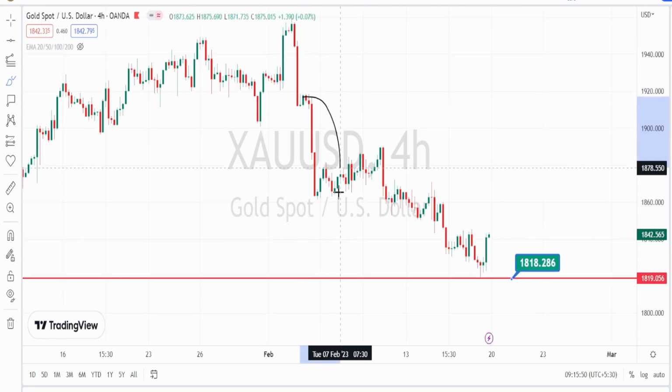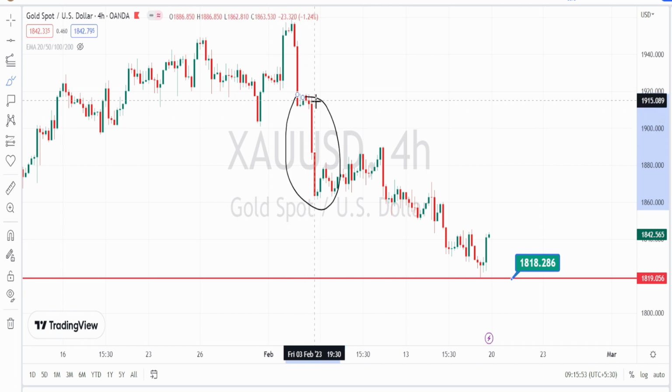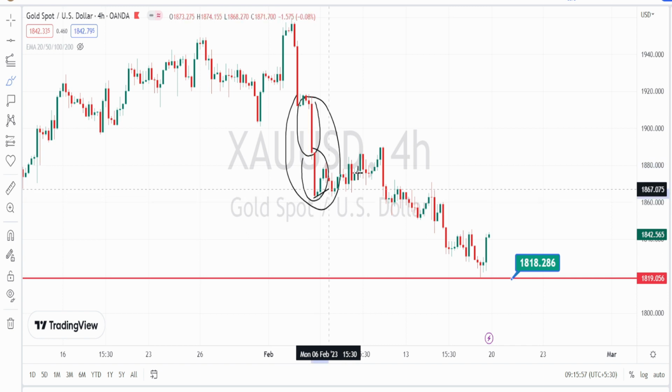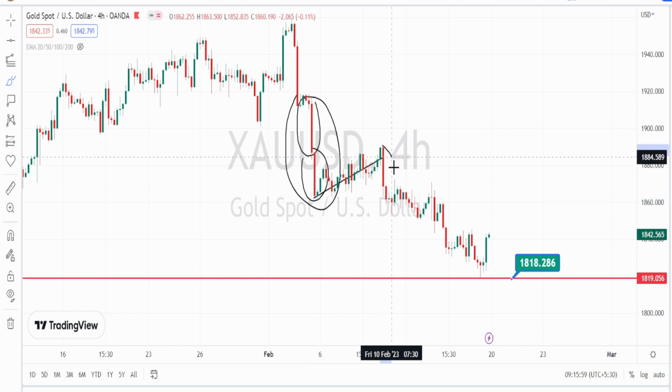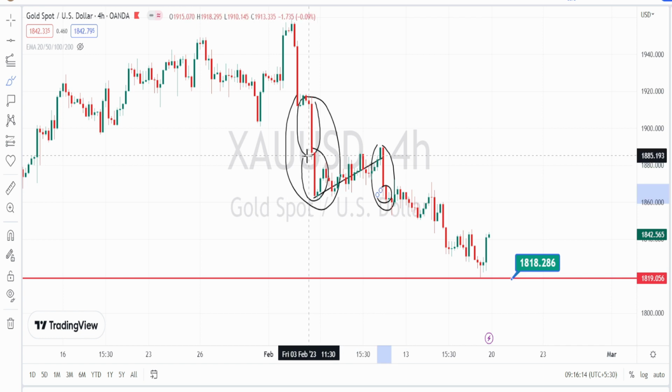And analyzing the past price action, we have noticed a very strong bearish candle to form. Then we have noticed a little bit of retracement. Again we have noticed a price action to form a very strong bearish candle, but you can notice that there is a weakness in the second bearish candle when compared with the past bearish candle.